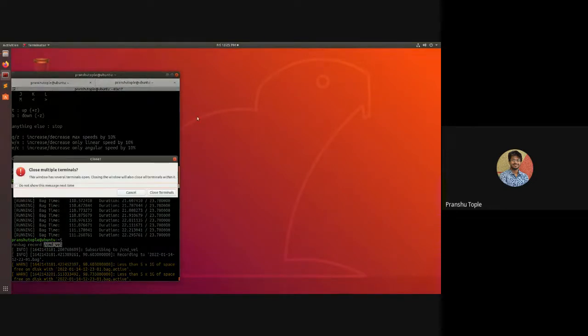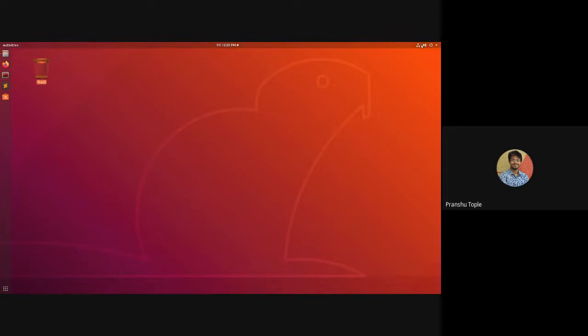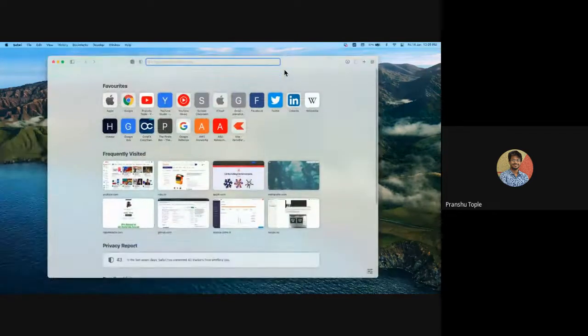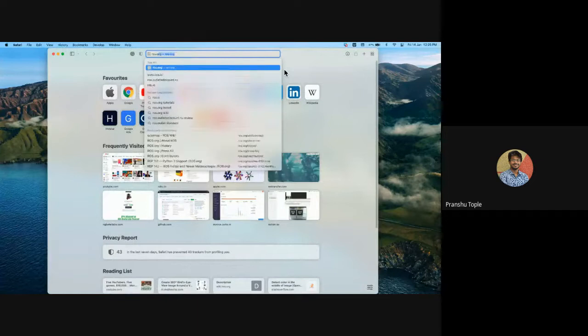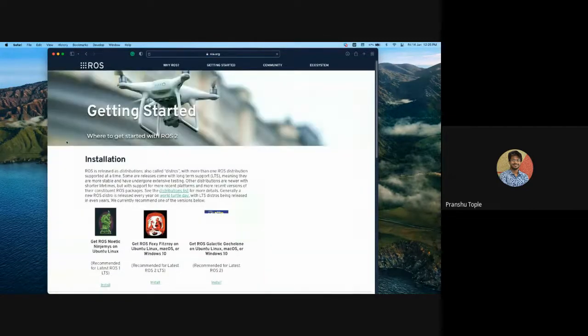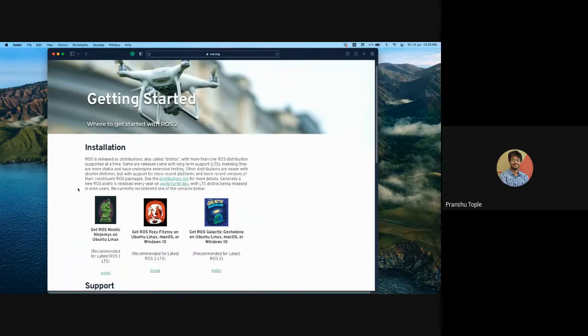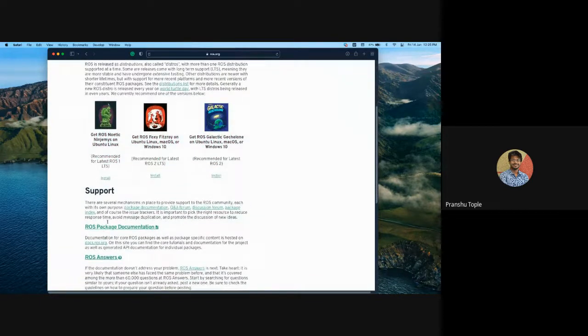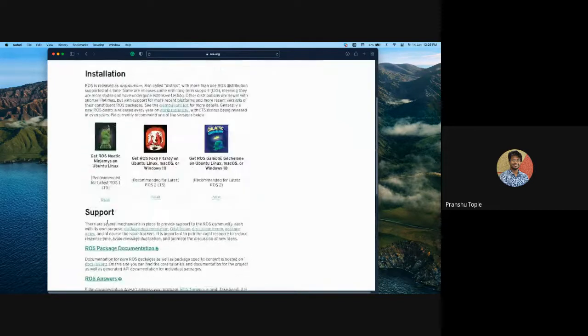So now I will browse through the internet and show you a couple of things that you can do if you wish to keep working on ROS. First thing is go to ros.org, which is the official website of ROS. Here you can click on getting started. On getting started, you will get all the installation instructions and the support as well. If you want to start downloading ROS, you can go and click on install.